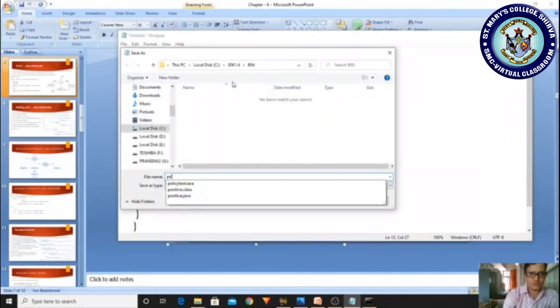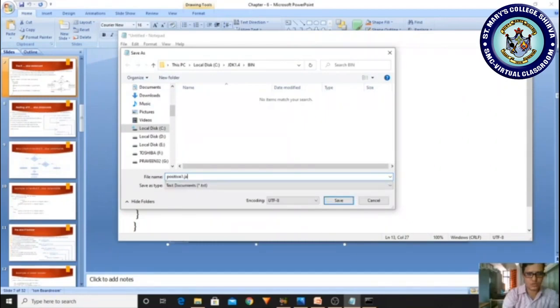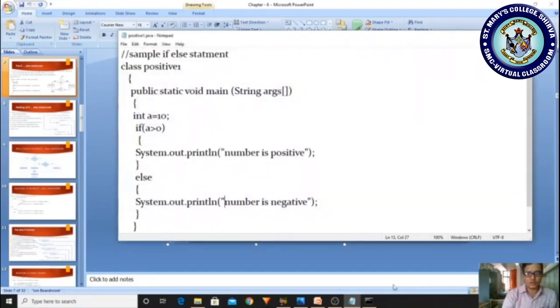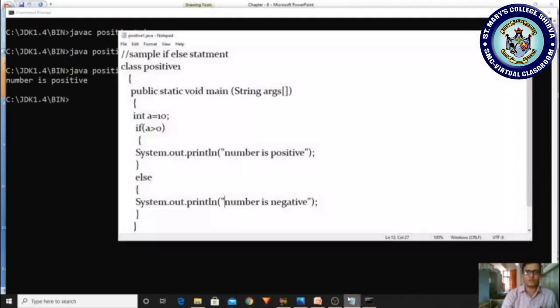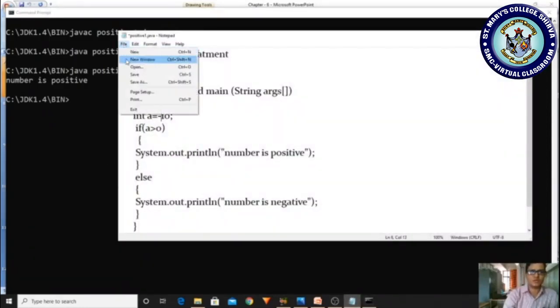Positive1.java. Yes, I'm coming here to my command prompt, clearing the screen, compiling: javac positive1.java. There's no mistake. Java positive, sorry, java positive1. Yes, number is positive. Why is the number positive? Because number 10 is positive. If I make it minus 10, then let me check.